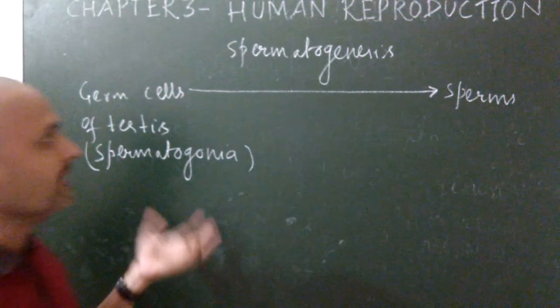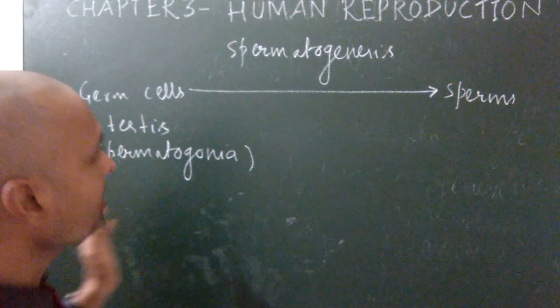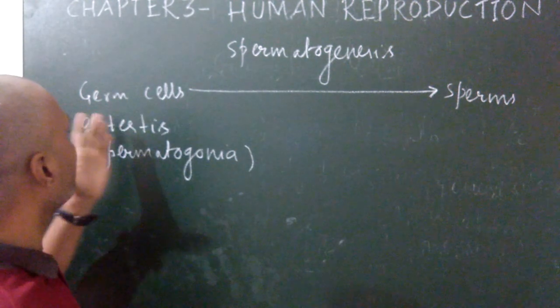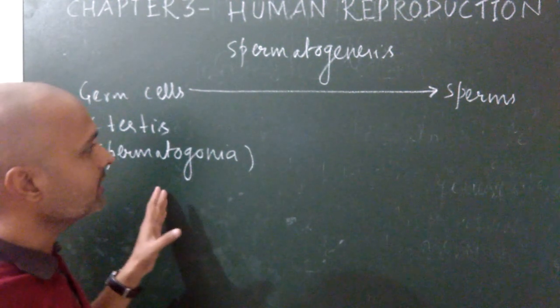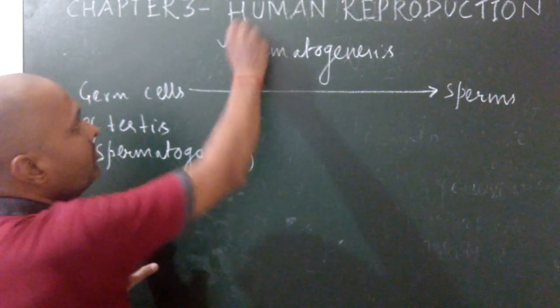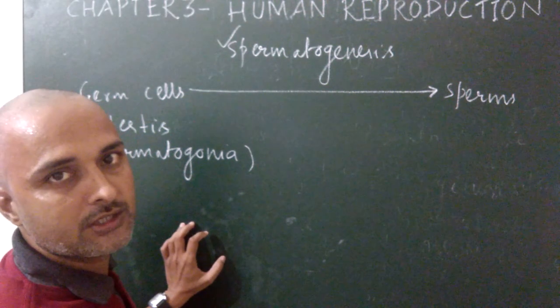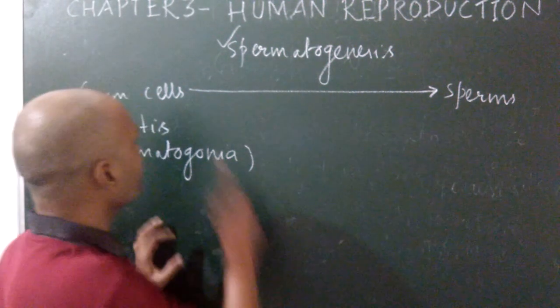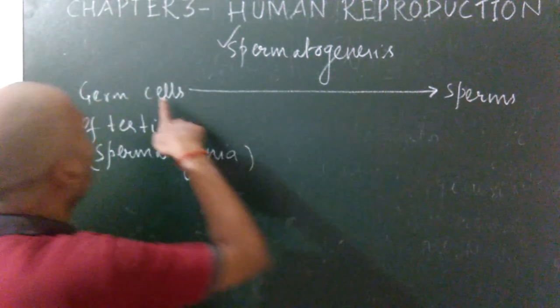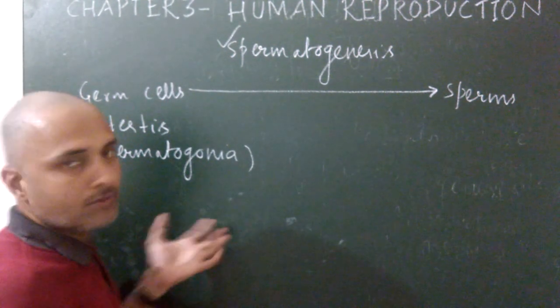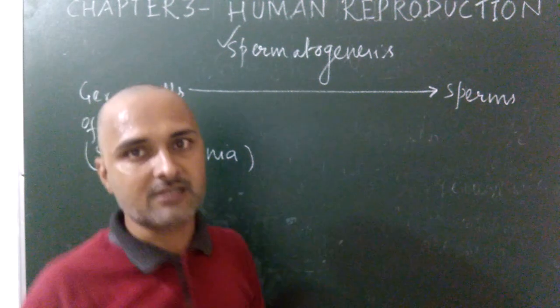The process of development of sperm from the male germ cells of testis, that is spermatogonia, is known as spermatogenesis. Once again, the process of formation of sperms from the germ cells of testis, that means spermatogonia, is known as spermatogenesis.